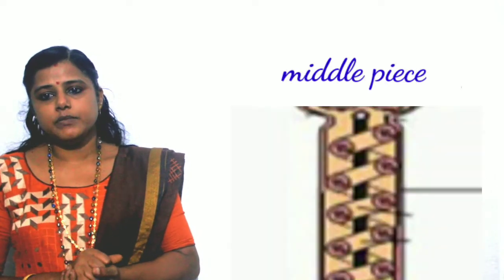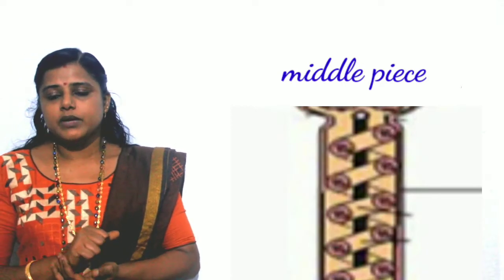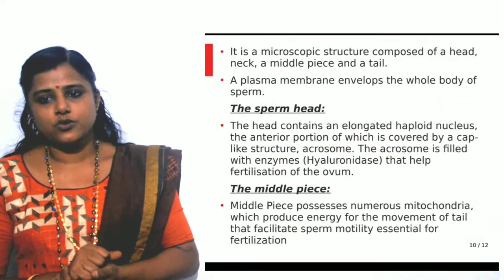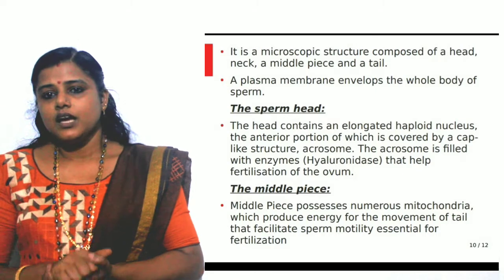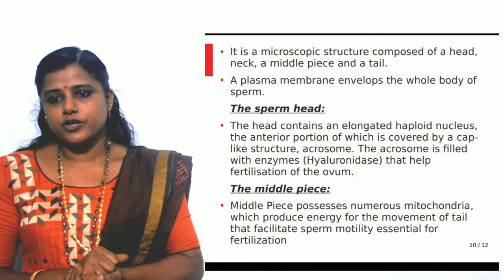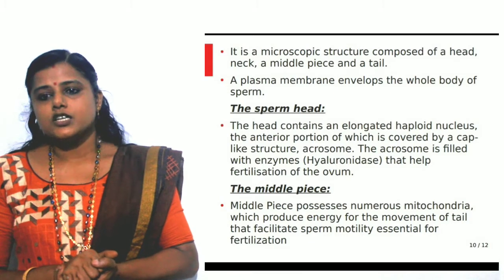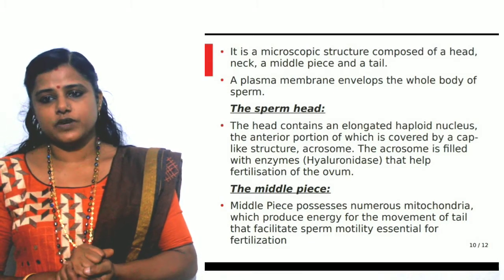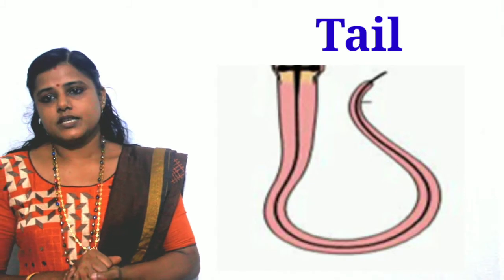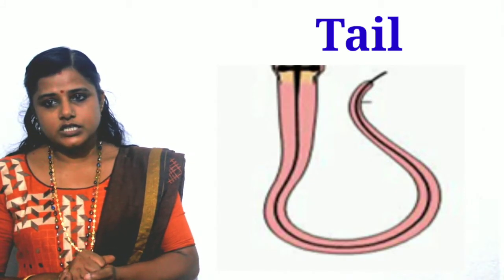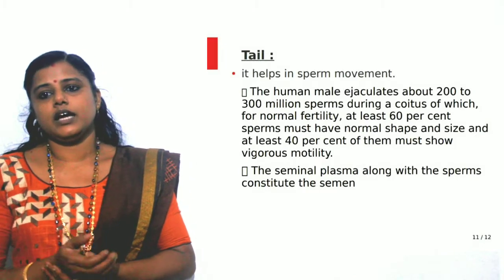Then just below the head we can see a narrow portion, that is the neck. After that we can see the middle piece. Look at the picture: in the middle piece we can see numerous mitochondria, which produce the energy for the movement of the sperm. The sperm motility is favored by the energy produced by the mitochondria. Then the last portion is the tail, which is helpful for the movement. During coitus, the sperm moves with the help of the tail.